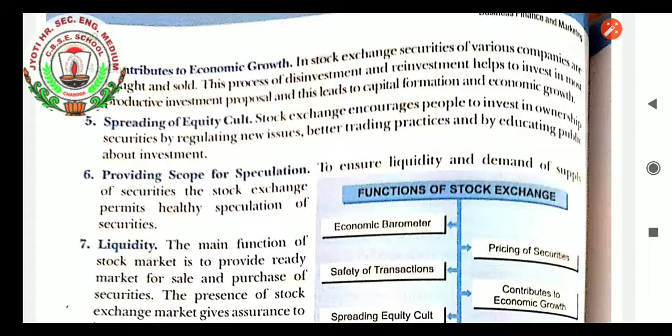By seeing the share prices, one can come to know whether the demand for the shares is high or low, and how the pricing of the shares is done, whether it is economically beneficial or not. Second is pricing of securities.